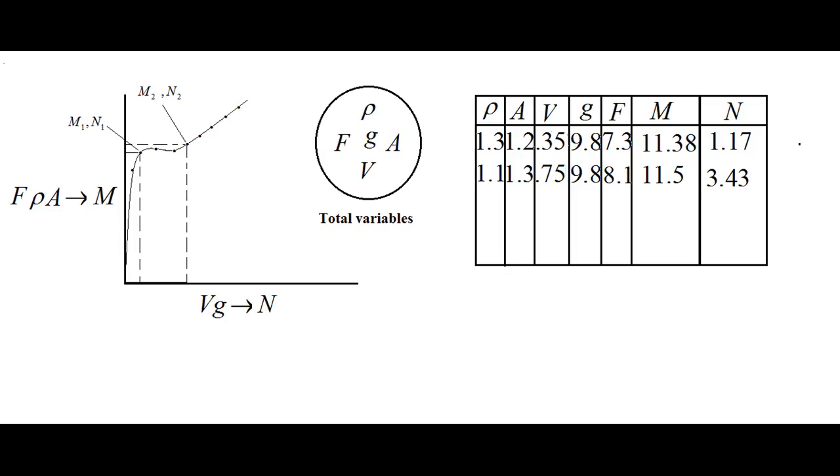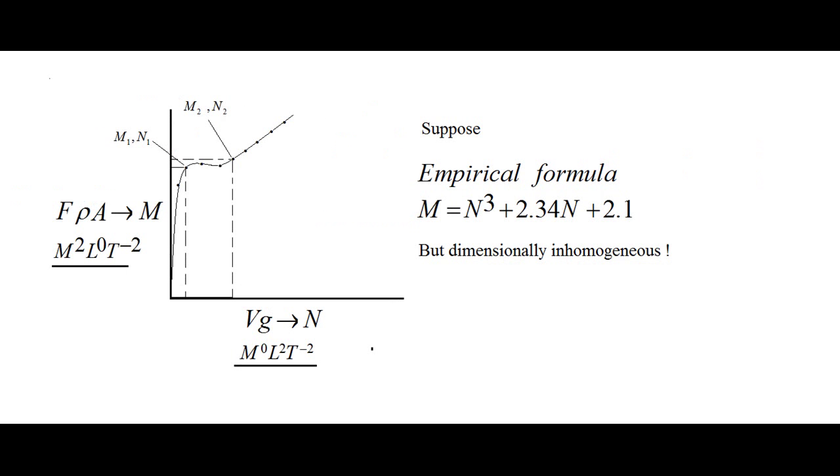So for that particular curve there will be a particular relation. By mathematical analysis I can find out what mathematical relation perfectly fits that curve. Suppose it comes out to be M equals N cube plus 2.34 N plus 2.1. So this is our empirical formula between M and N.